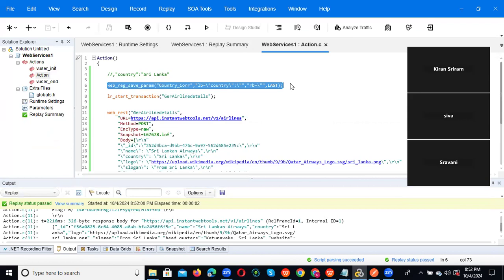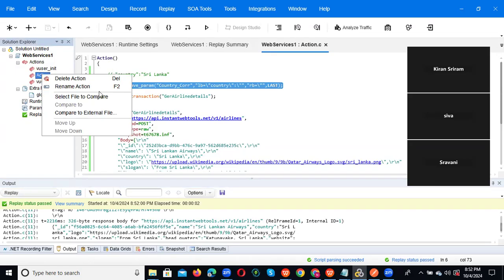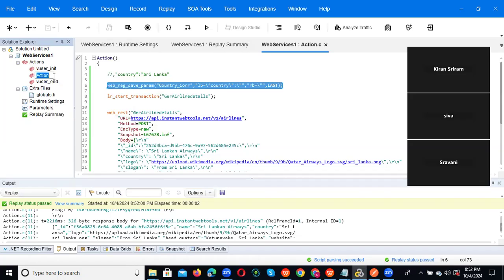So this is the way we can do web service testing using our tool. Is it clear? Yes, sir. Yes, Sridhar. Okay, good.